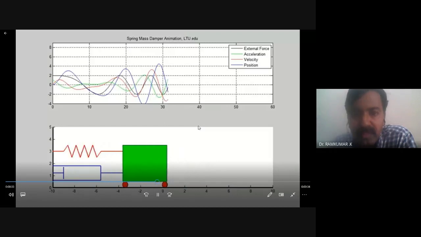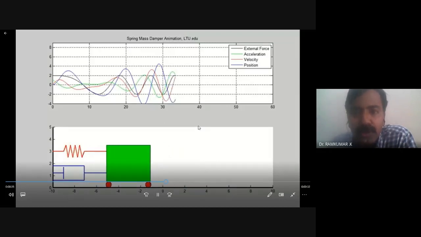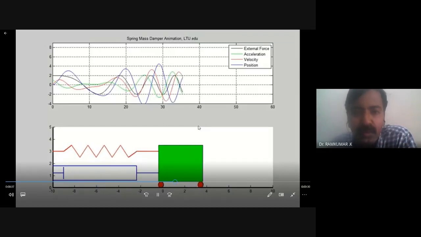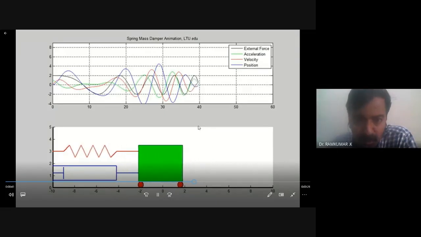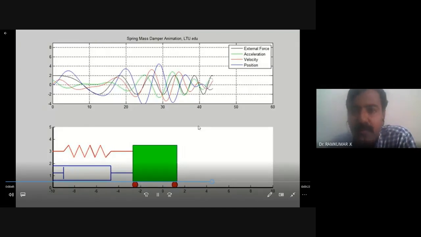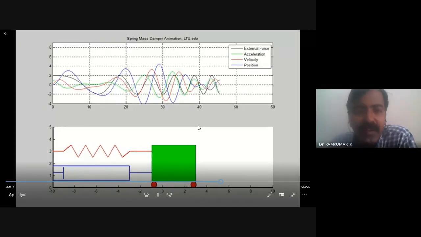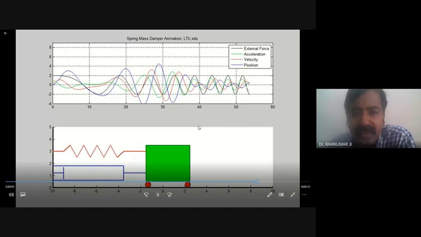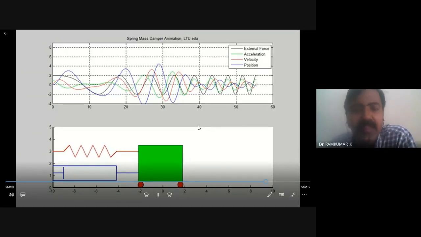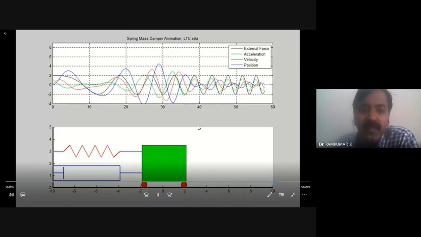There is a difference between position, velocity, and acceleration. Right now, don't bother, that's more like a time-shifted version of the original waveform. But when we are studying differential equations, you will understand it much more clearly. Just get a feel. When the mass spring damping system is operating, you get the position, velocity, and acceleration as signals, and they are more like a sinusoidal waveform. So that's the idea.